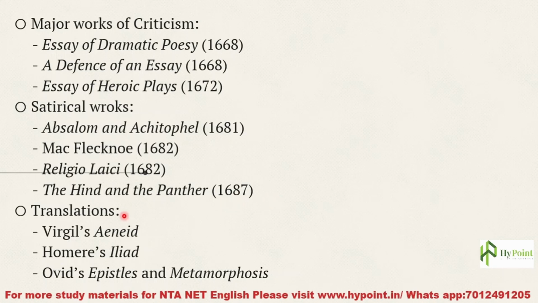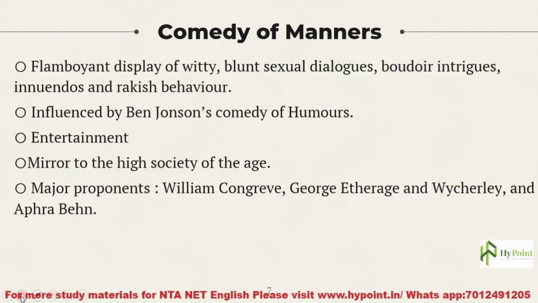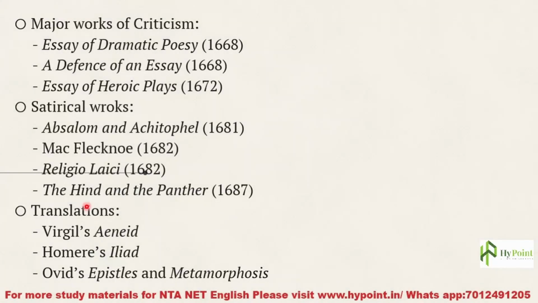And he also has done many translations, such as Virgil's Aeneid, Homer's Iliad, then Ovid's Epistles and Metamorphoses. So Ovid has written Epistles and Metamorphoses, and Dryden has translated them into English. So these are some of the major works by Dryden. Please do remember at least the titles.